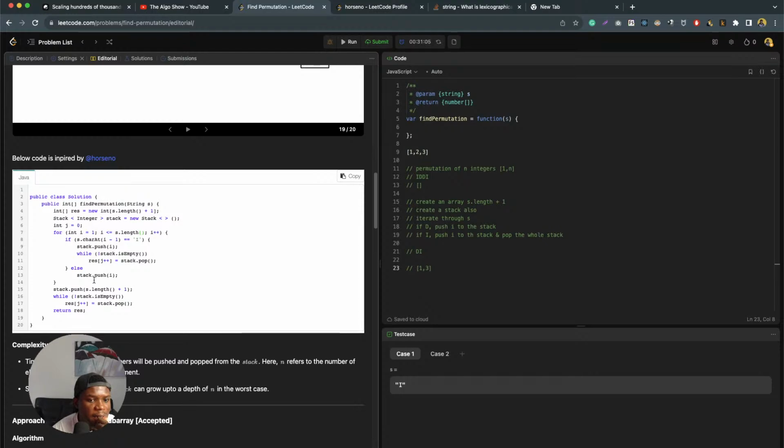S dot length in this case is 2. Why 1 less than 2? Okay, less than or equal to. Okay, it's going to run twice actually.